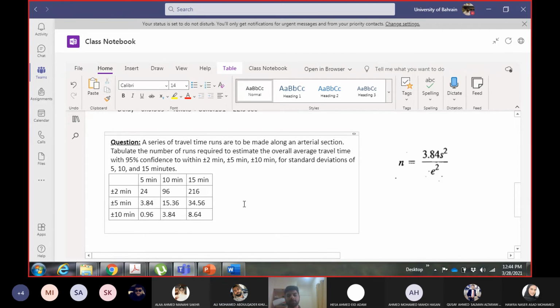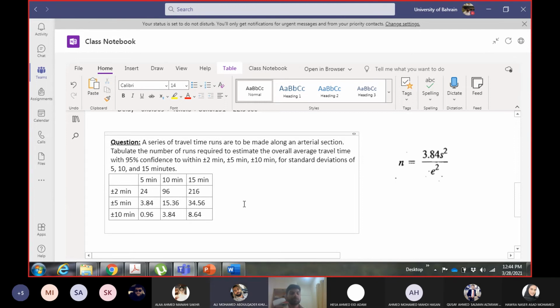For example, if somebody asks me to collect a sample for the civil engineering department, I may take a lesser number, as compared to if somebody asked me to collect a sample for all UOB students, because then I need to collect samples from each department, right? So more variation means more samples need to be collected. So you can see it here. When you increase the standard deviation, the number of samples increases.